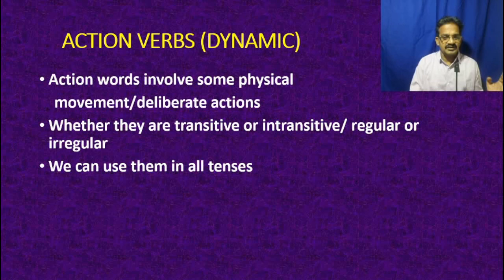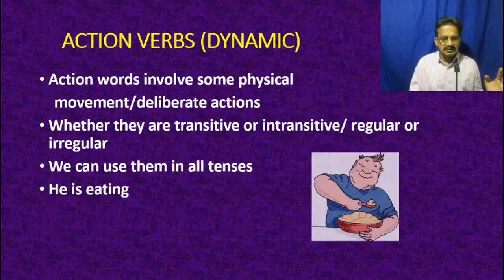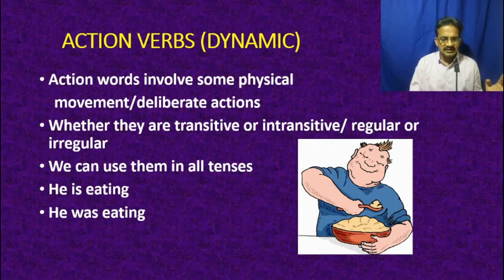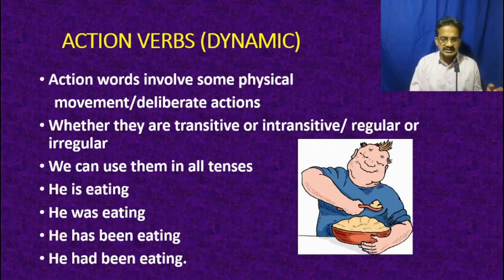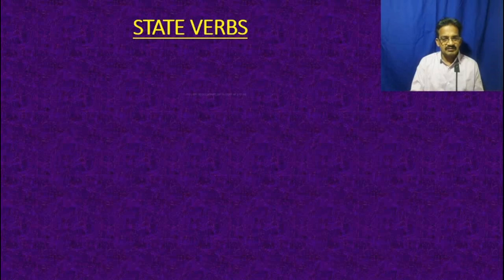We can use them in all tenses, like he is eating, he was eating, he has been eating, or he had been eating. So dynamic verbs can be expressed in present continuous, past continuous, present perfect continuous, past perfect continuous, future continuous or future perfect continuous tense. Any continuous tense it can be expressed because there is an involvement of the action or the physical movement. That's why they can be expressed in any continuous tense.